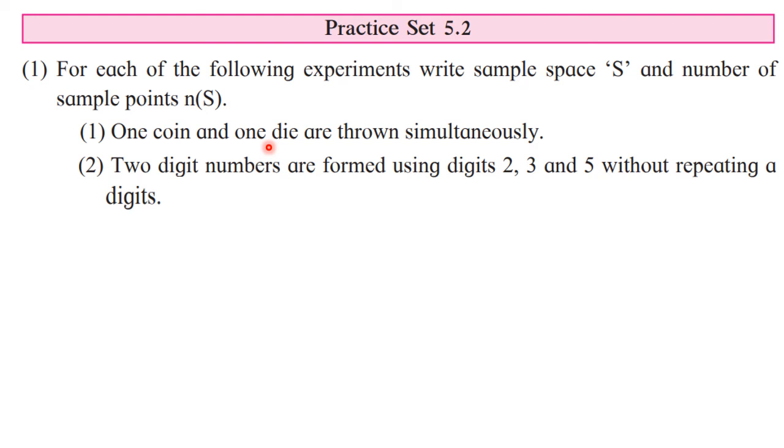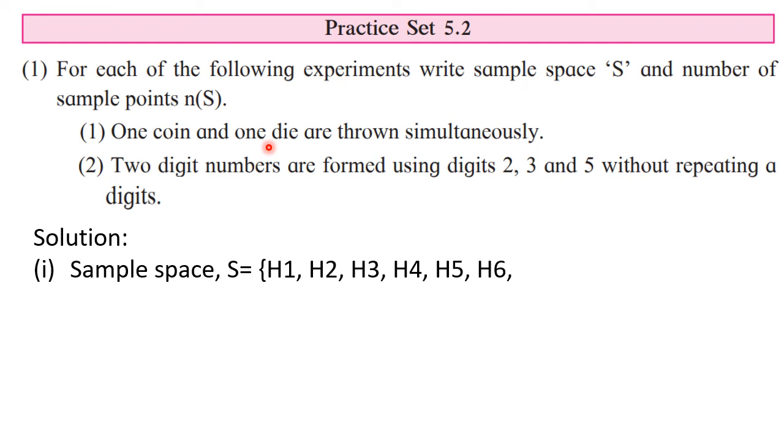When you write the answer, it is compulsory to write these words: sample space, then put S and then equal to, it is a set. And as I said, you cannot use any other alphabet. Now for head, the head is combined with all 6 numbers. See, H1, so H on the coin and 1 on the die. Then H2, H3, H4, H5, H6. So these 6 points are for head.